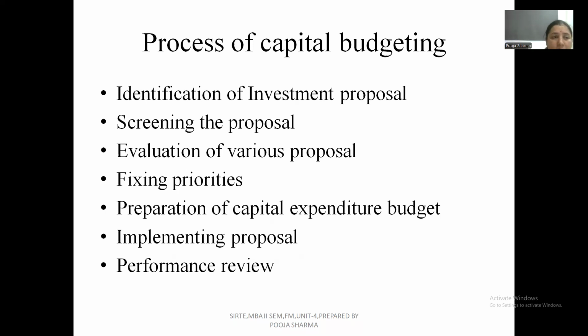Any project which will recover the investment amount in a very short span of time, you will evaluate on the basis of these capital budgeting methods, and then you will decide in which project to invest on the basis of priority, on the basis of the result you have found with the help of the capital budgeting method. Then you will implement your idea.